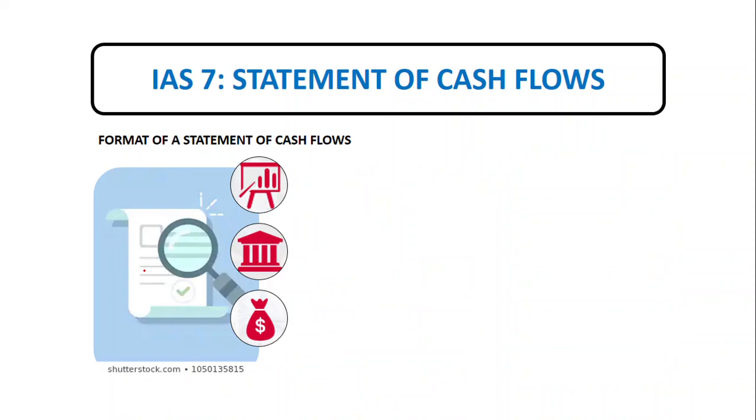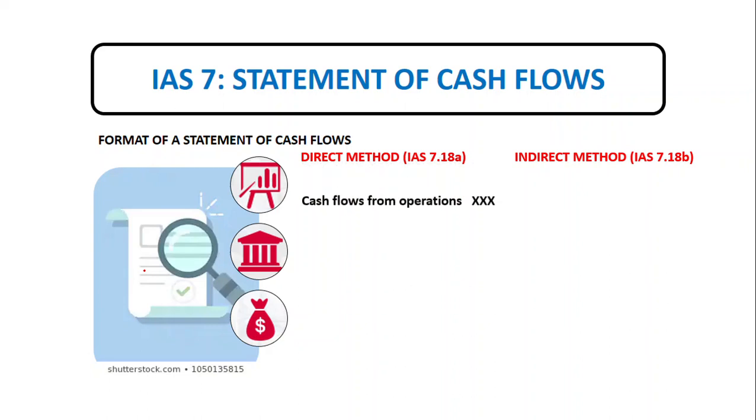Format of statement of cash flow. So we present the cash flow statement by two methods. It's a preference of the company to present cash flow using either the direct method or the indirect method. Under the direct method, we present the cash flow statement using the gross cash flows method. So we have cash flows from operations, cash flows from investing, and cash flows from financing.